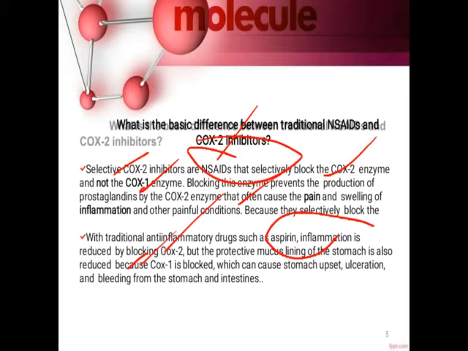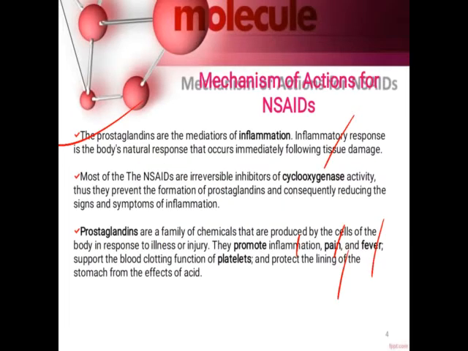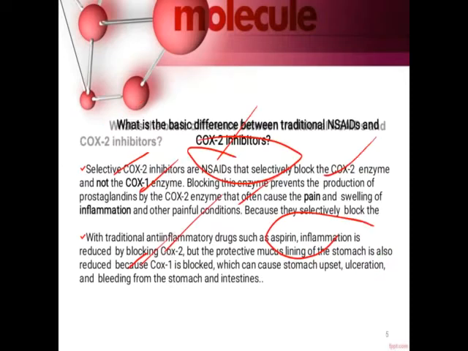So what does it tell us? What is the function of prostaglandin? So prostaglandin is responsible to maintain the lining of the stomach. Okay? So here you can see they protect the lining of the stomach from the effect of acid. And when we are giving a COX inhibitor, there are two types of COX inhibitor, COX-1 and COX-2. So when a COX-2 inhibitor is present, it produces the proper anti-inflammatory effect, analgesic effect.